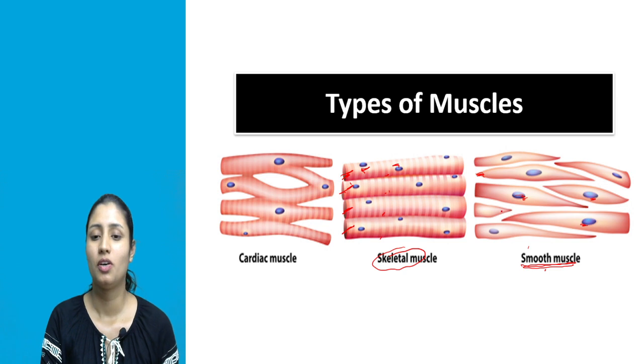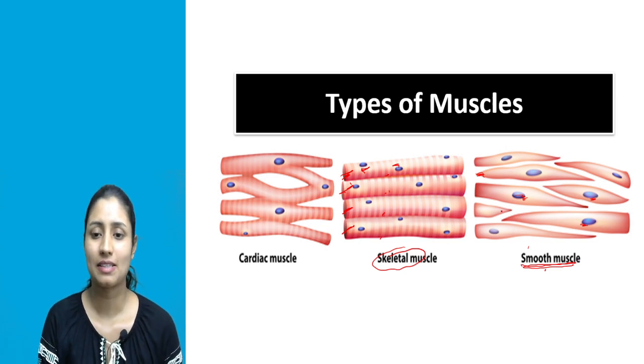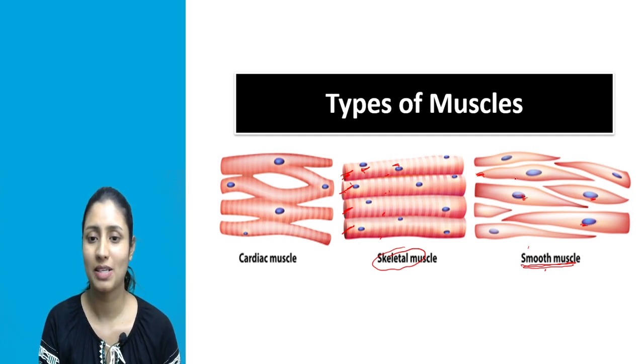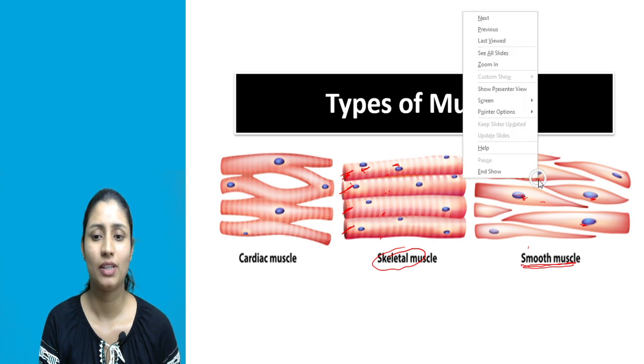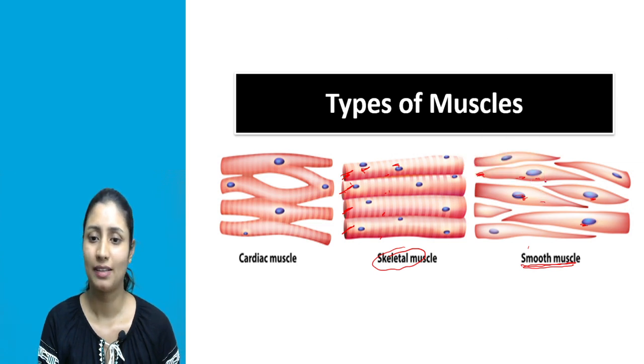Okay, so we have seen the second type of muscle, that is the visceral muscle or smooth muscle. First, the shape of the cell is spindle shaped. Then the cells are unbranched. Then they are uninucleated, meaning they have only a single nucleus. Then they do not have any dark or light color bands. That's why they are known as smooth muscles.